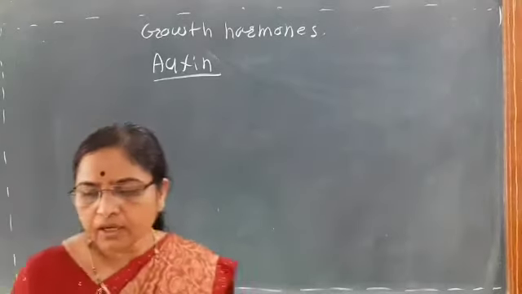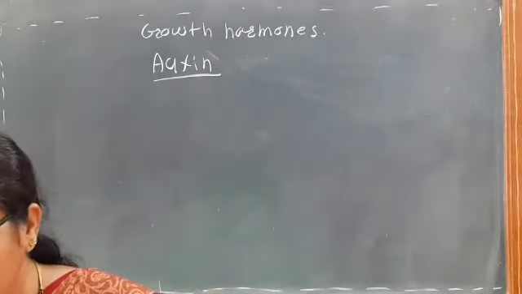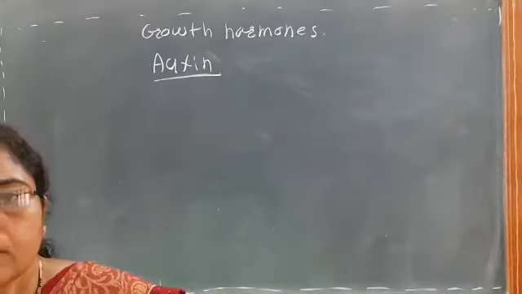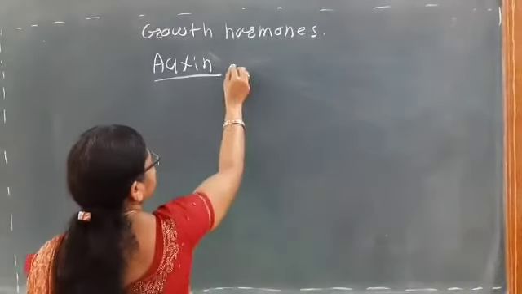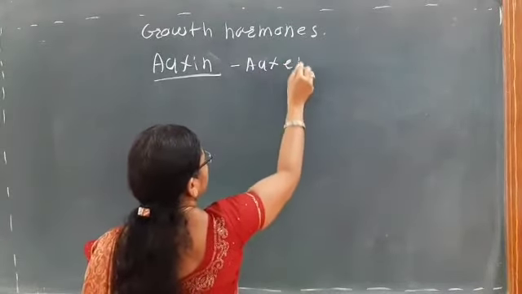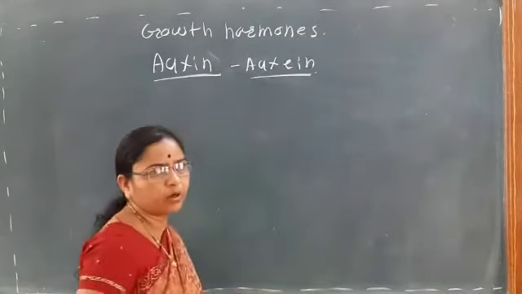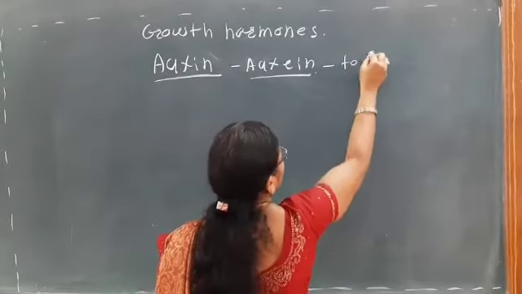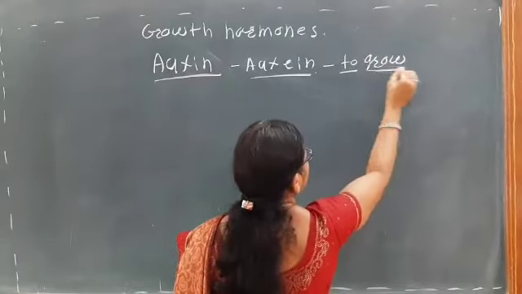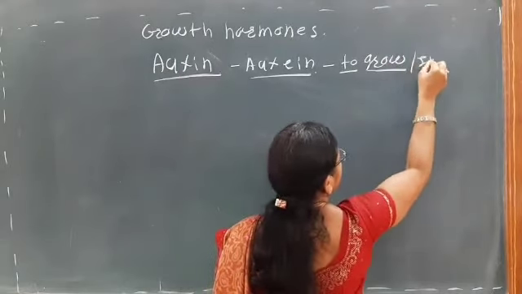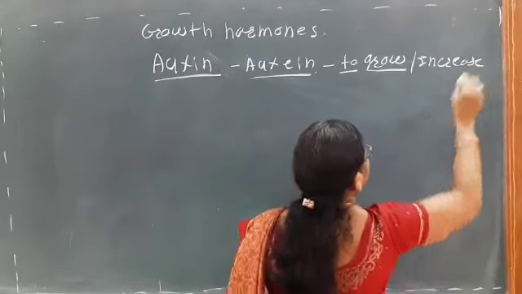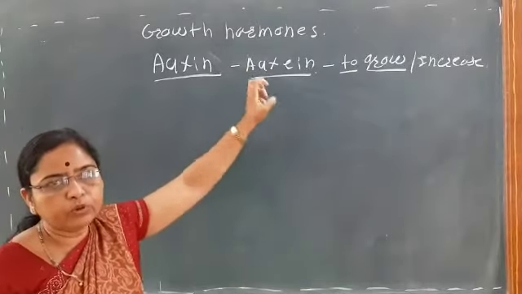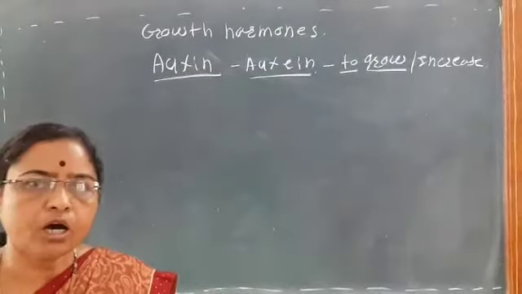Auxins are mainly growth promoters. The word auxin is derived from a word that means to grow, or to increase. Auxin means to increase. That is, this hormone is mainly helpful for the growth of plants.